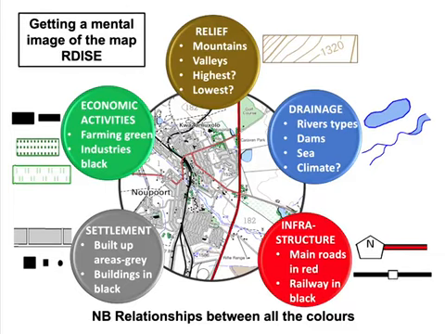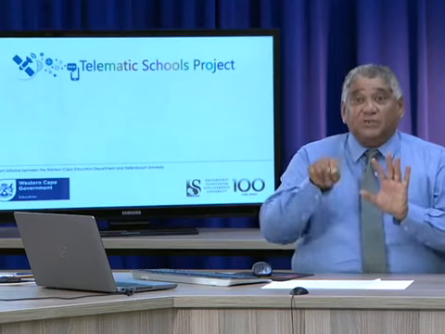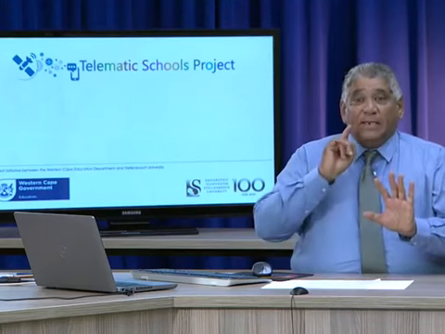Now, what do we mean by the RDISE method? It's just the first letter of all 5 of them. R for relief, D for drainage, I for infrastructure, S for settlement, and E for economic activities. Now, these are the 5 things, Matrix, that you will have to check out on the map, and read the map by means of these 5 things.